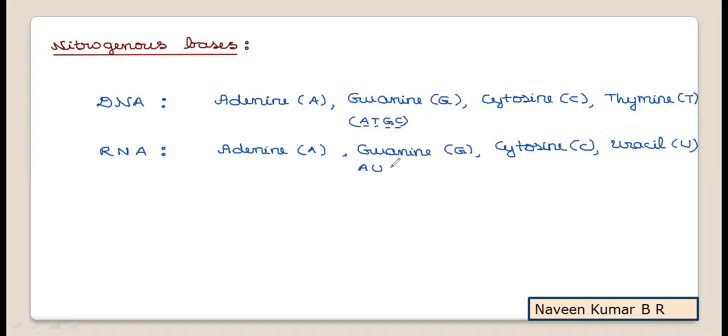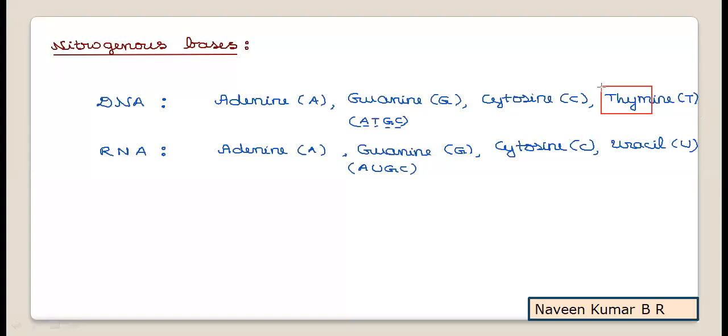So AUGC. What I am writing here within the bracket is with the pairing concept. So you can notice here which are the common nitrogenous bases between DNA and RNA: adenine, guanine, cytosine. Whereas thymine is the only nitrogenous base seen in DNA, which is never found in RNA.